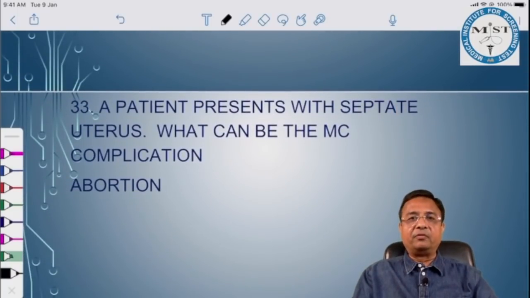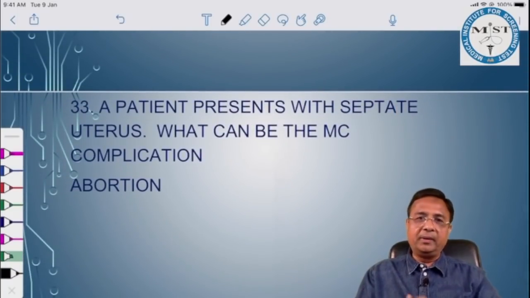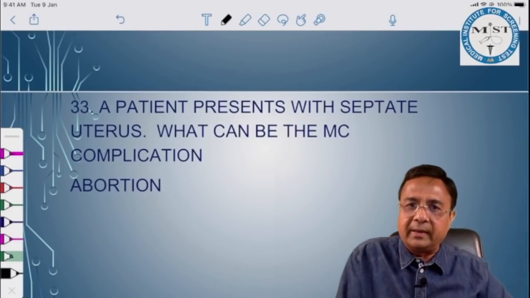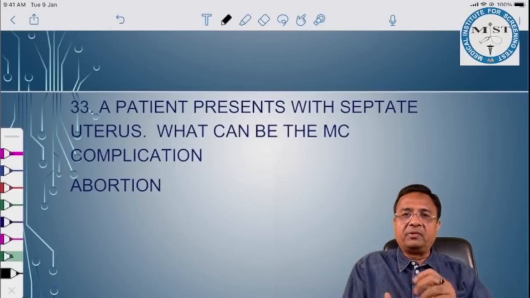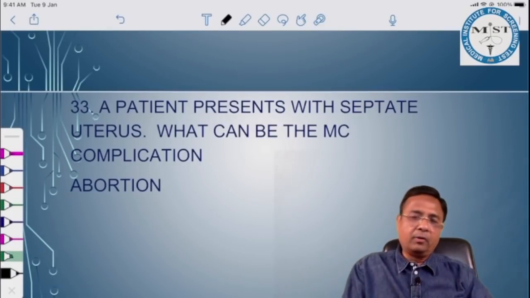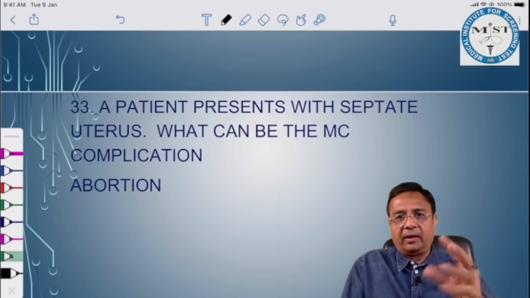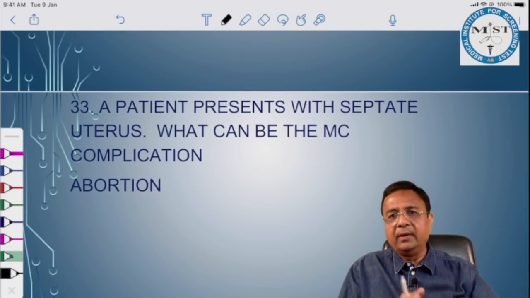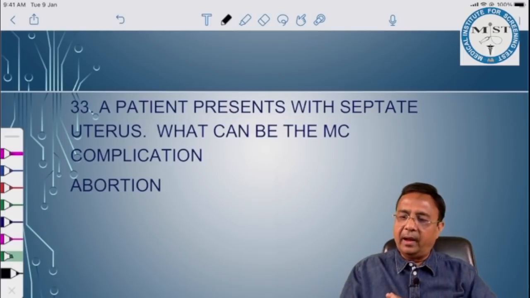A patient presents with septate uterus. What can be the most common complication? None of the students could clearly tell this. A patient presents with septate uterus. What can be the most common complication? The complication is abortion. We know congenital malformations of the uterus can result in recurrent abortion.